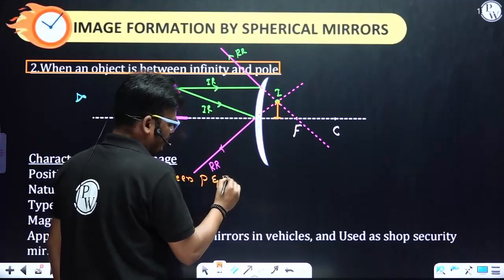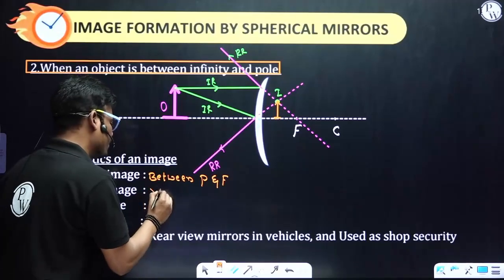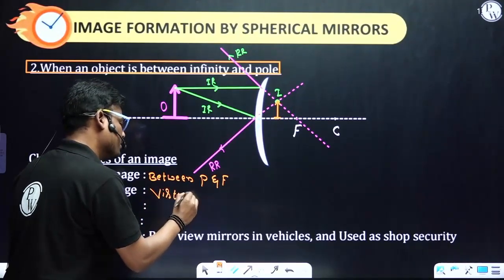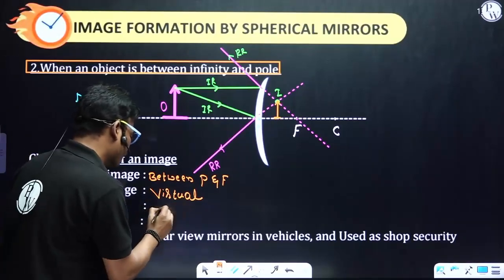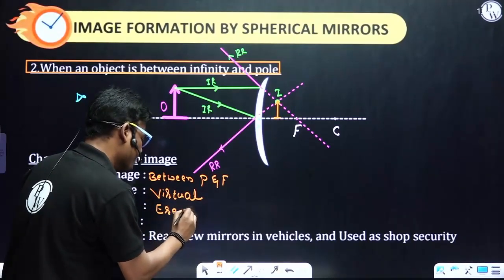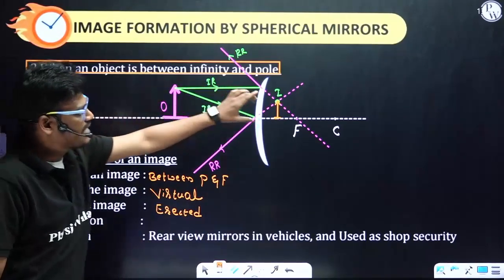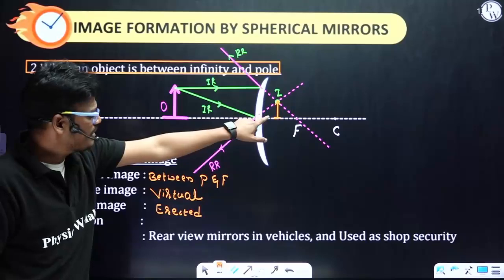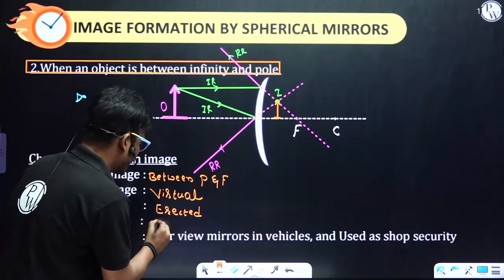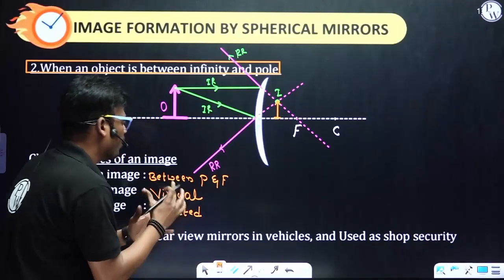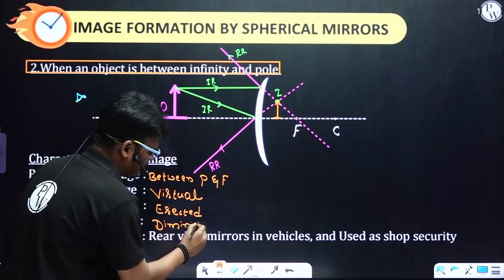And the nature of the image: as the two reflected rays are not meeting, it is a virtual image. And the type of image: virtual means it is always erect only. And magnification: if you see the size of the object and the size of the image, the size of the image is smaller than the size of the object. Therefore, instead of magnified, what you have to write is diminished. It is always diminished.